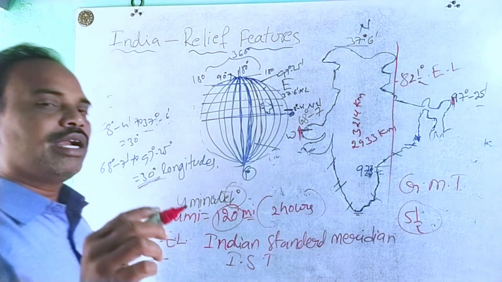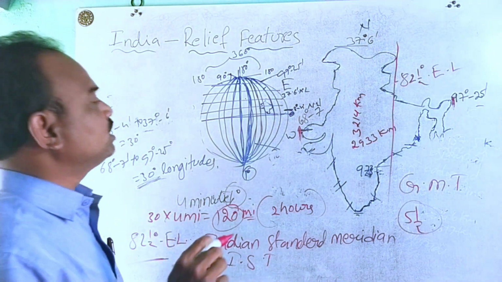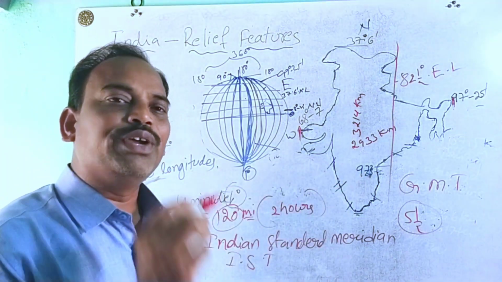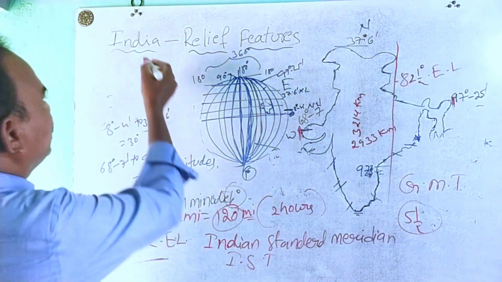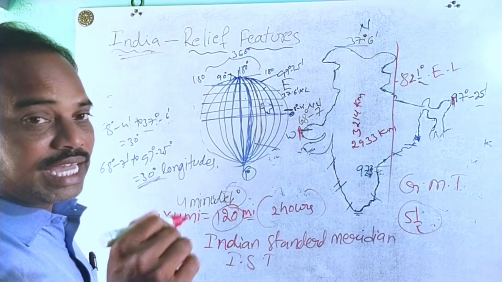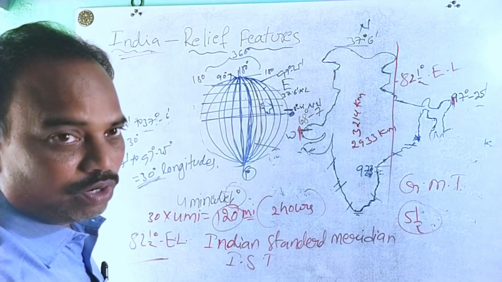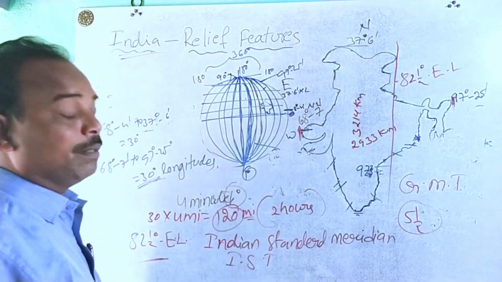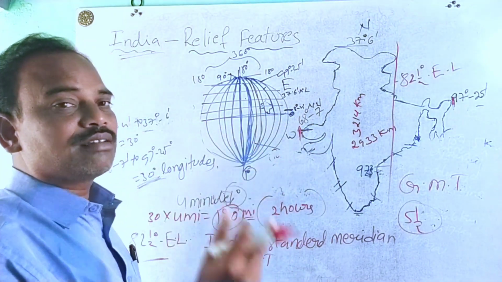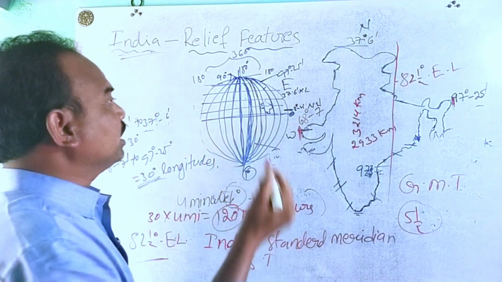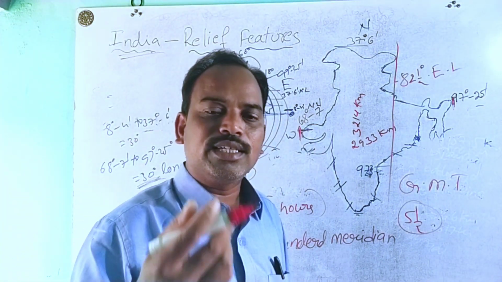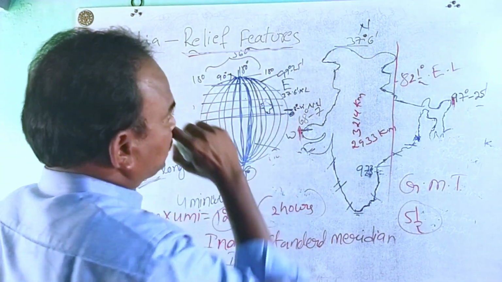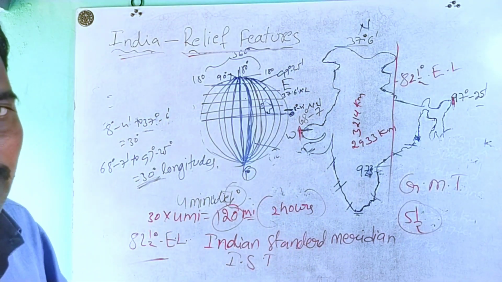Already I told you that a continent has certain characteristics, considered as features. India also has some of these characteristics. What are the continental characteristics? It has mountains, plateaus and plains. These are considered as features of the continent. At the same time, India is also considered a subcontinent, so it has some features. These features are called the relief features of our country.